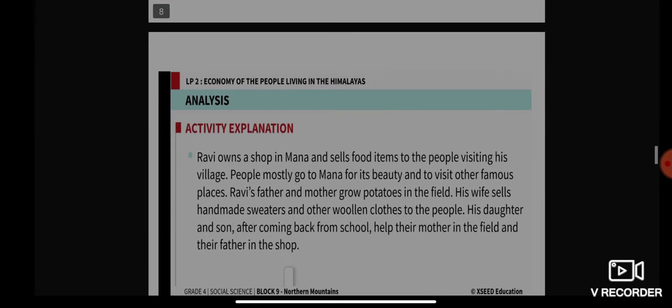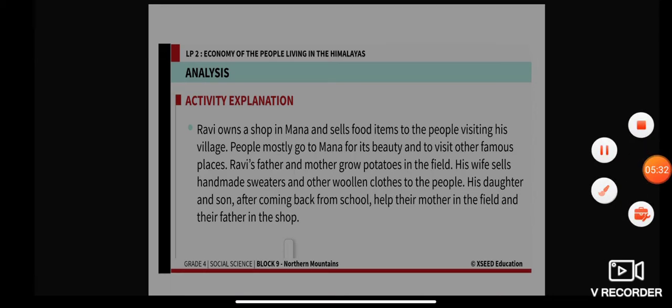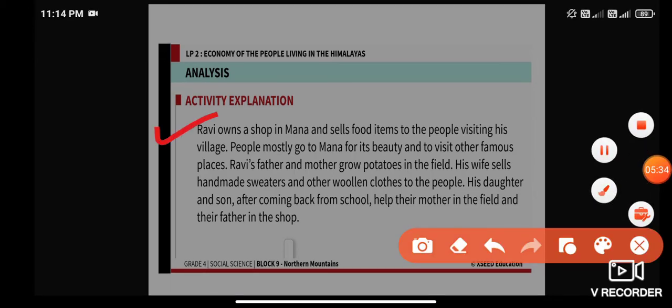We have learned that Ravi owns a shop in Mana, and he sells food items to the people visiting his village. People mostly go to Mana because of its beauty, it is very beautiful, and to visit other famous places. So people mostly go to Mana to visit its nature, and they also visit other famous places.